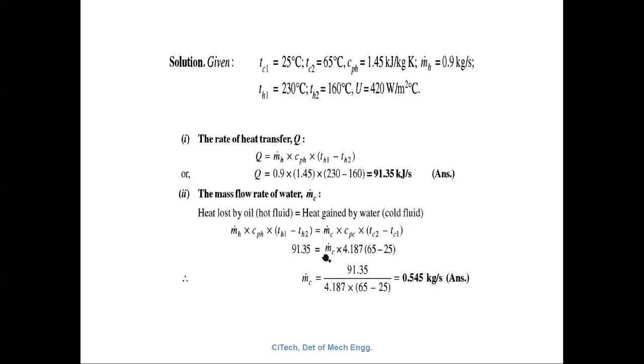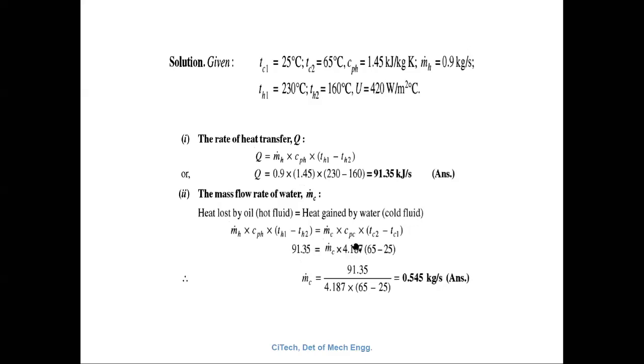Here, see here, that one is 91.35. It is in kilojoules per second, correct? But here also, we are not multiplying the 10 raised to 3 here. So we can balance that in the SI unit. So 91.35 into m dot c.